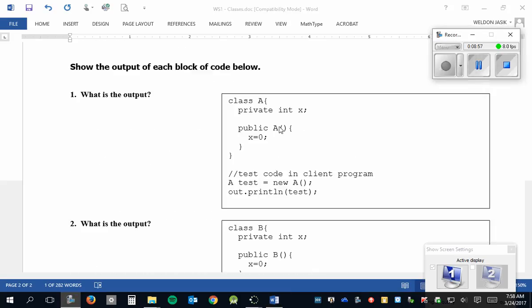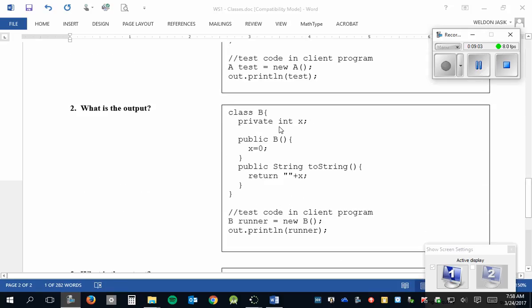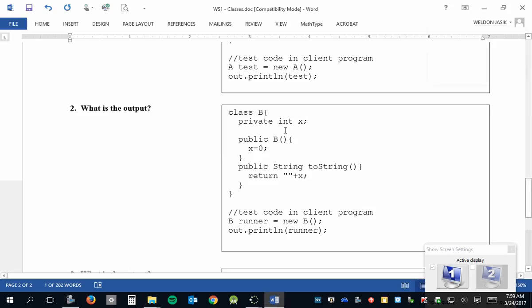Now, remember what I said about the string method? That the intent is to show the current state of the object. Now look at number 2 first. So what does a B object store? Just an int. And this one's a really stupid little class. I say that because all a B object can ever store is 0, which means what is the purpose? Nothing other than to try to make a point to you.